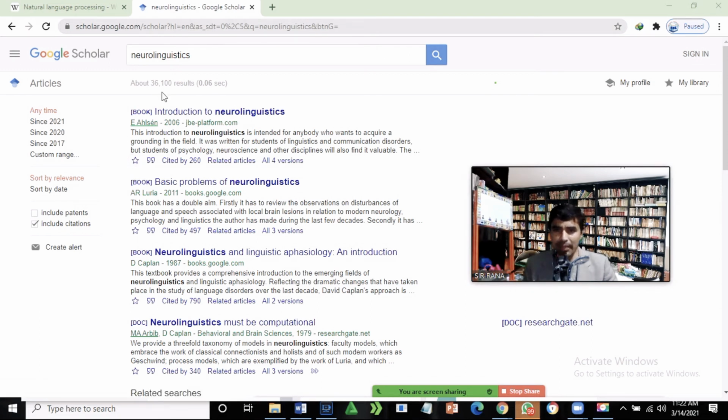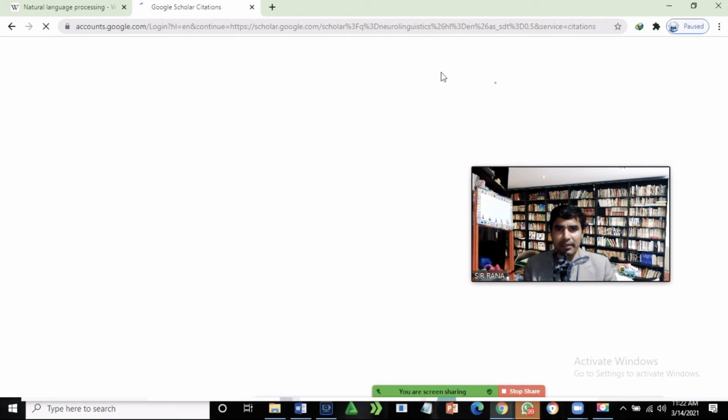So I am interested in this neurolinguistic. I will just click on this star. It will go to my library. So it will be easy for me to approach whenever I want. So now I just see in my library, it will be available right there. So these options are only available in Google Scholar. Whereas if you want to take this information from Wikipedia, Wikipedia does not provide you like this.